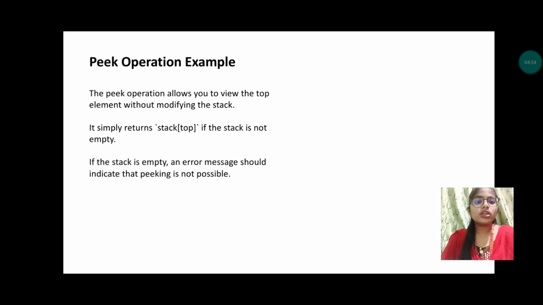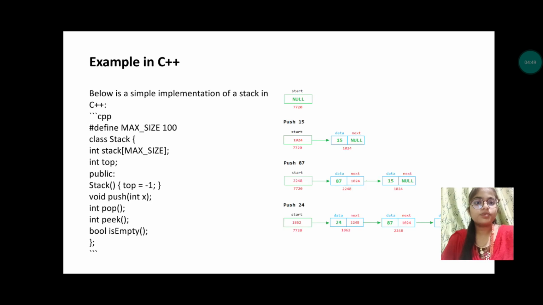The peek operation allows you to view the top element without modifying the stack. It simply returns the stack top if the stack is not empty. If the stack is empty, an error message should indicate peeking is not possible. And here is the code in C++ where we could do push, pop and peek for a stack using arrays.